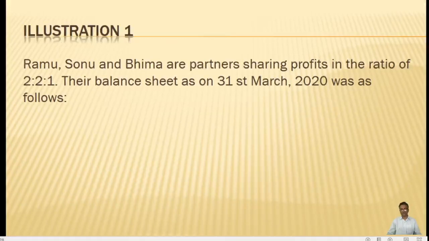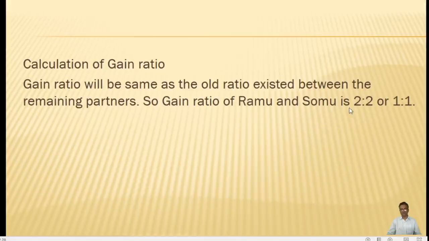So Ramu and Somu's share will be 2:2, or it will be 1:1. In this ratio we have to adjust the goodwill of the deceased partner to the old partners.